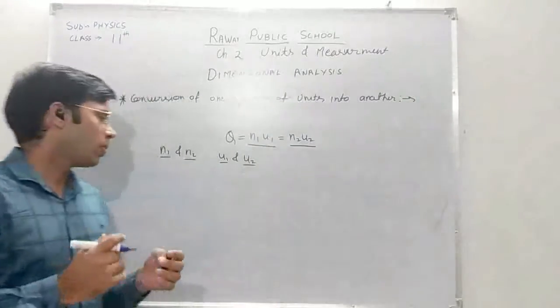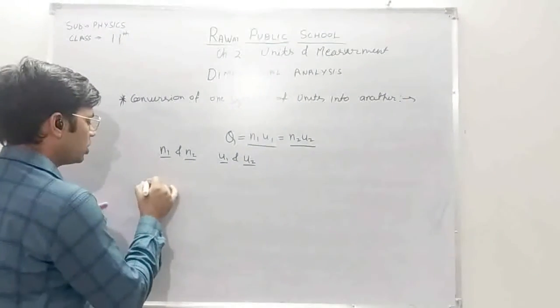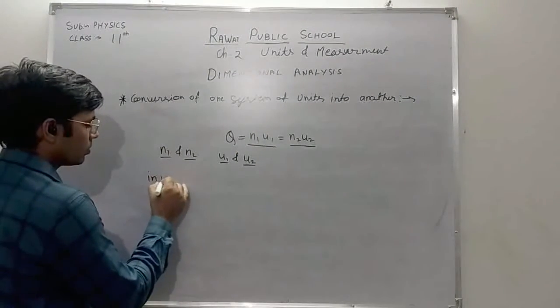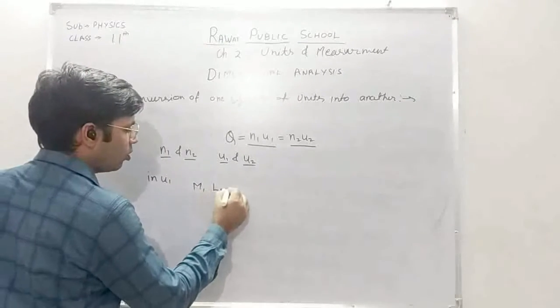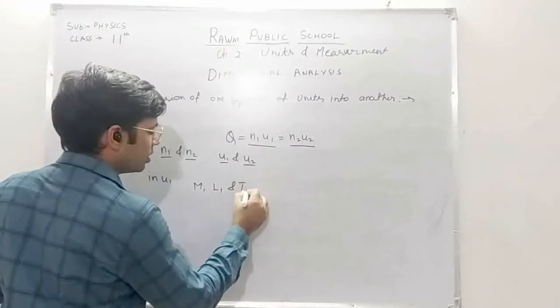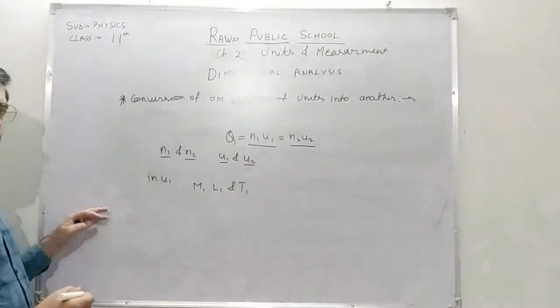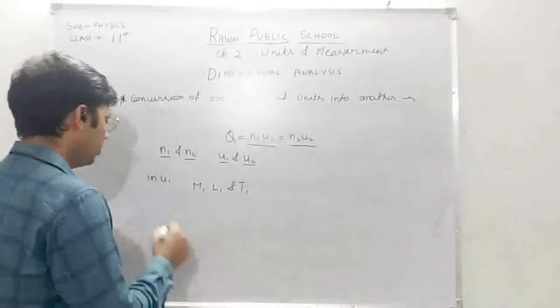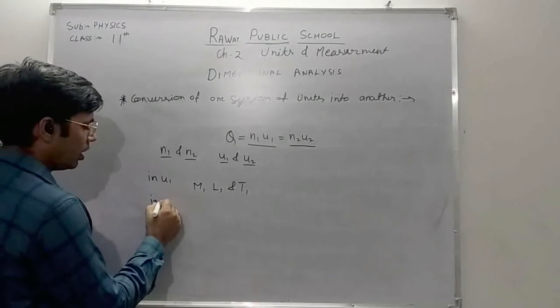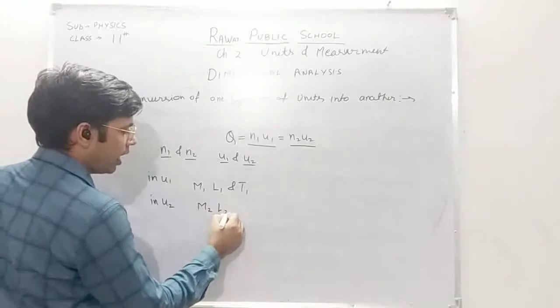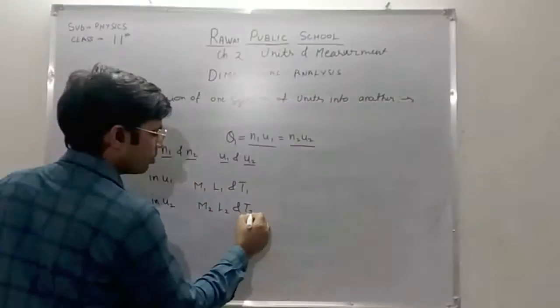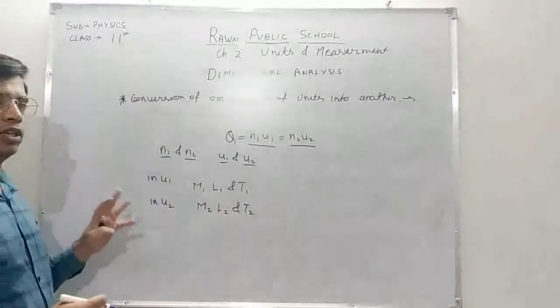Now let's suppose in u1, M1, L1 and T1 are the dimensions of the quantity in one unit system. Similarly, in u2, M2, L2 and T2 are the dimensions of the quantity in the second unit system.